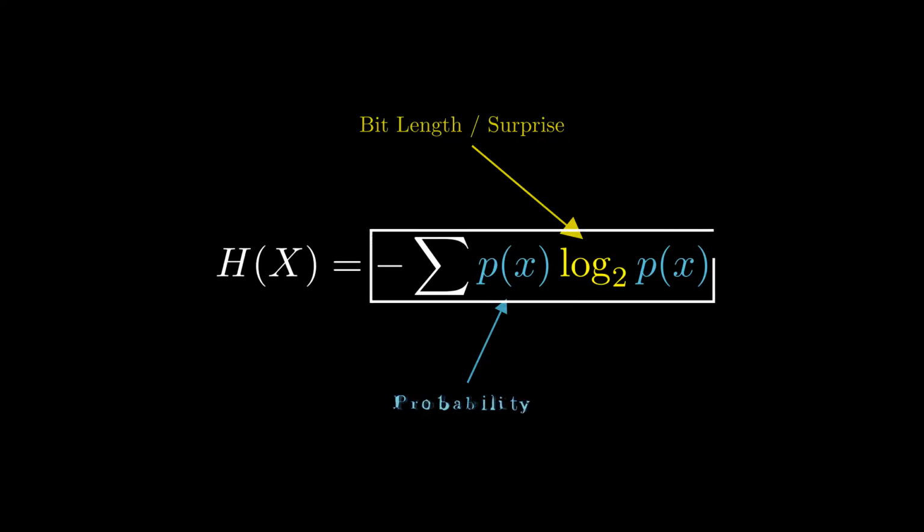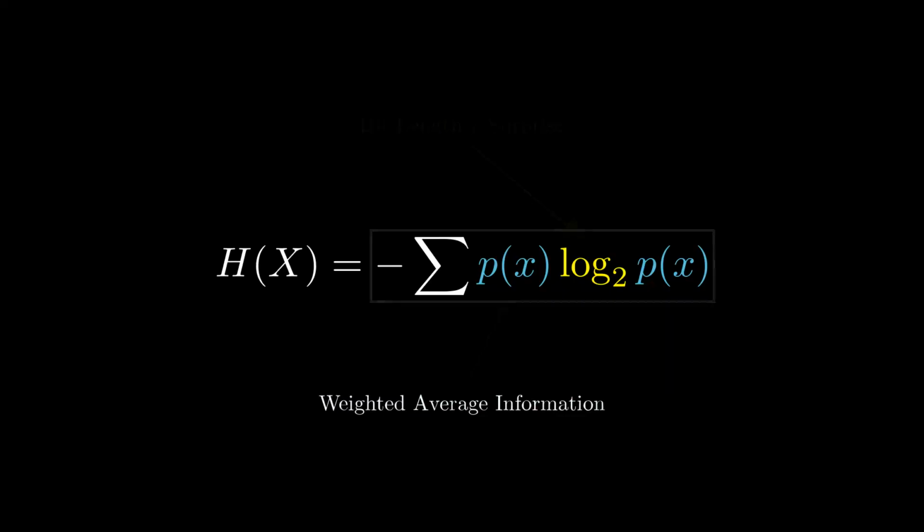Finally, the summation symbol tells us to add all these weighted values together. Mathematically, this is an expected value. In plain English, entropy is simply the weighted average amount of information produced by a source. It tells us the average number of bits we need to convey a message from this source, setting the absolute limit for data compression.